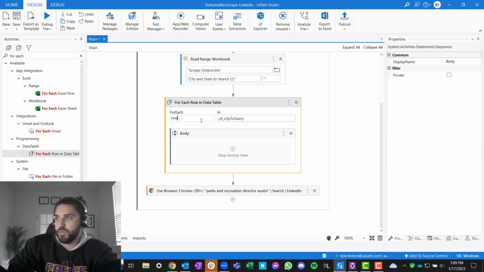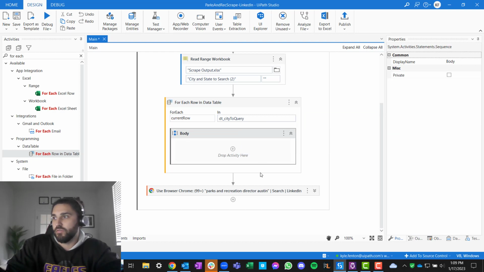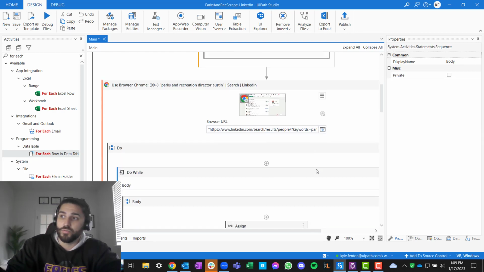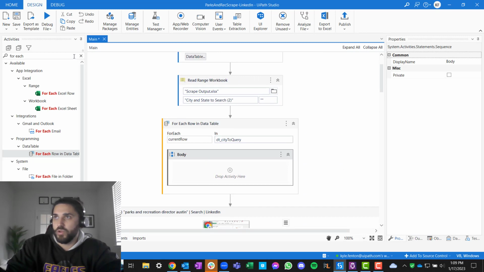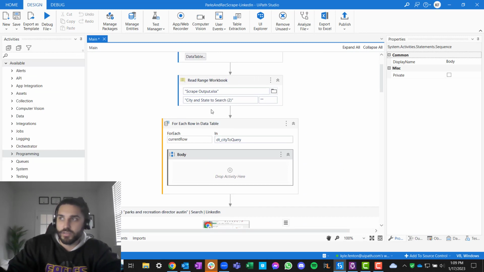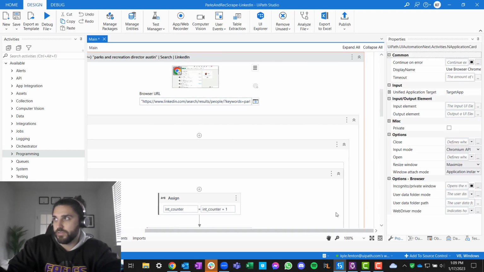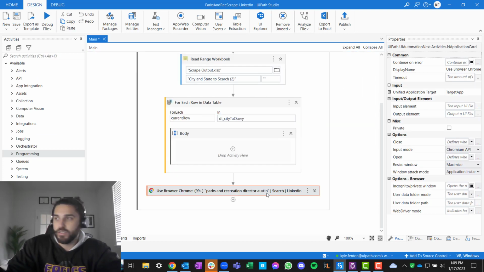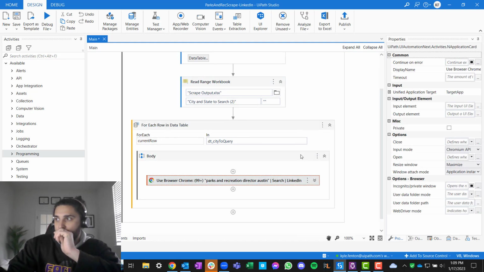I'm going to call this something different as well. Instead of row, I'm going to call it, for each, we'll use current row here to make it easier not to throw off anything inside of this, because we do have a loop inside of a loop. So we don't want to do that when we're writing. So current row, and then what we're going to do is, now we have this activity. This is going to go inside here, right?